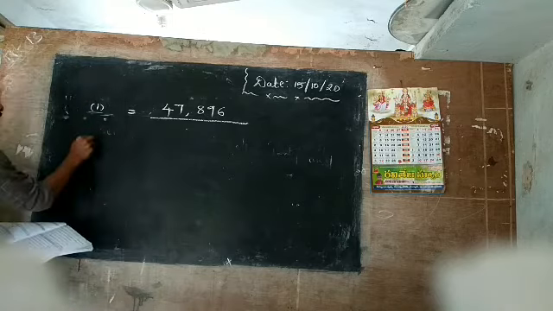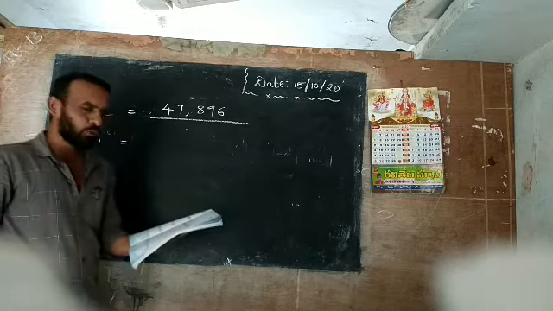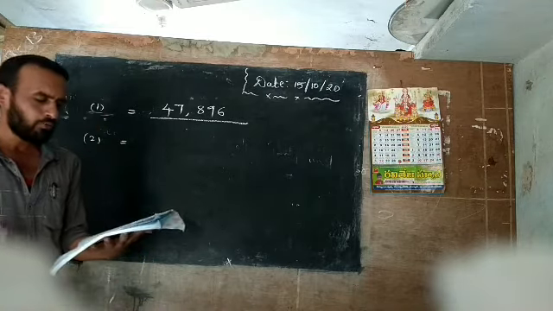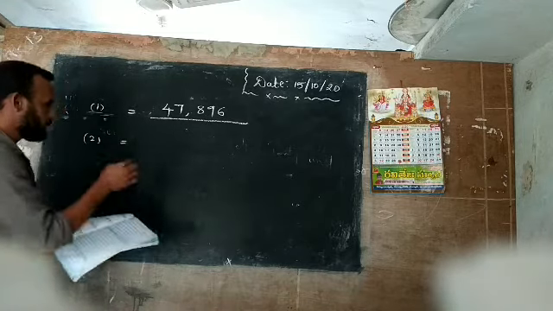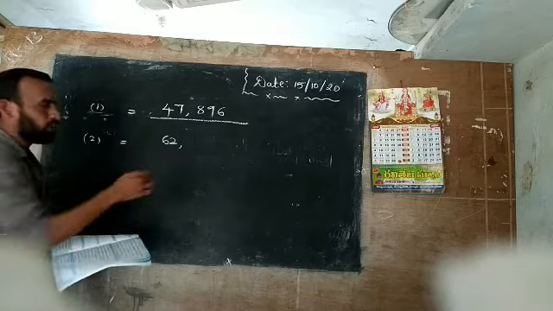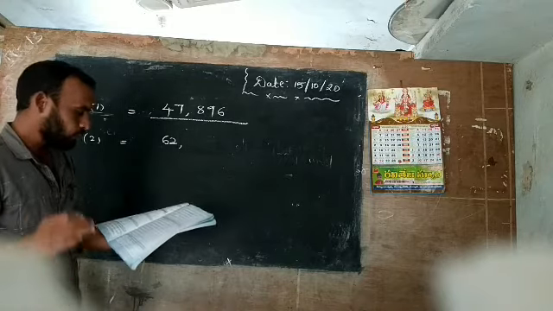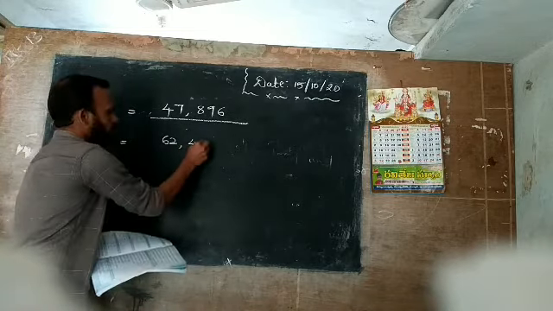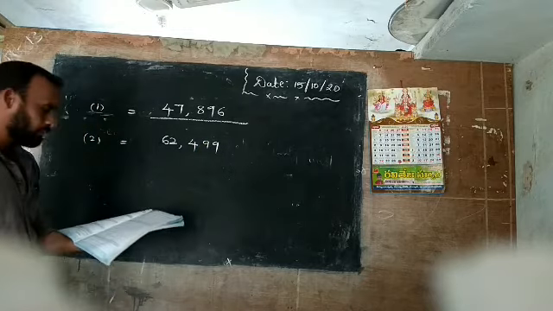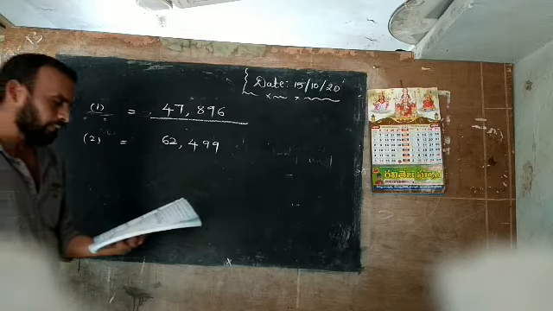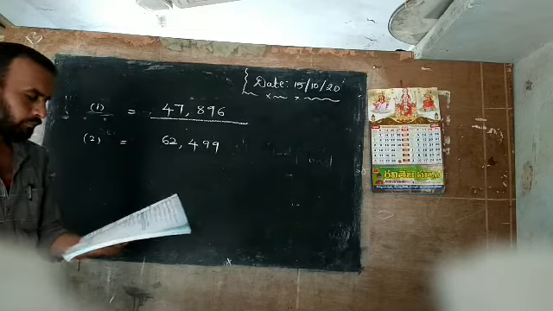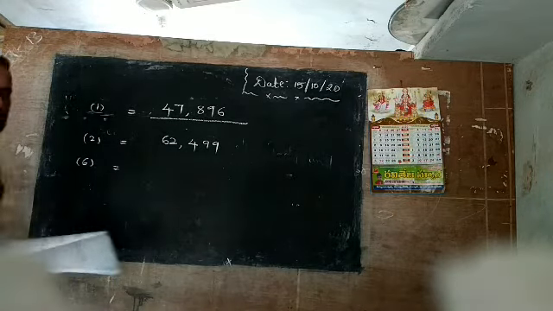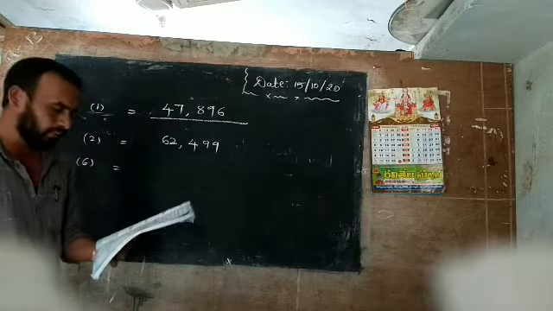47,896. Again I will go with the next question. 62,000. Once more listen carefully to this question. 62,479. 62,000 is given. You know 1000. Then after that, what do you have? 100? So what? 62,499. Okay. Very easy problems. So the next, the third one, is very simple. You do it. The fourth one is also very simple. Now I will go with the sixth problem. Okay. The remaining both problems you solve yourselves. Very easy. Okay. I am going with the sixth problem.